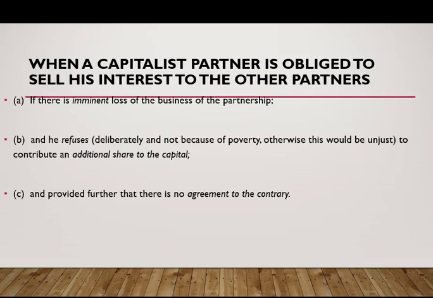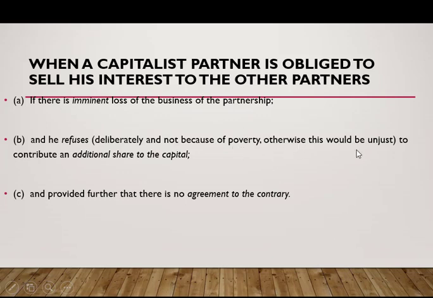So, the reason for that, of course, is babalik na naman tayo doon sa ating governing principle on the contract of partnership. The contract of partnership is governed by the principle of fiduciary, that is trust and confidence, so that if a capitalist partner is not willing to make additional contribution, then there is no more fiduciary relationship to speak of. So, pwede siyang i-exclude. That would be the general rule. So, under point 2, he refuses deliberately and not out of poverty, on the assumption kasi na solvent na capitalist partner.